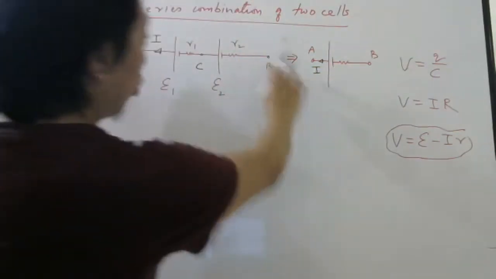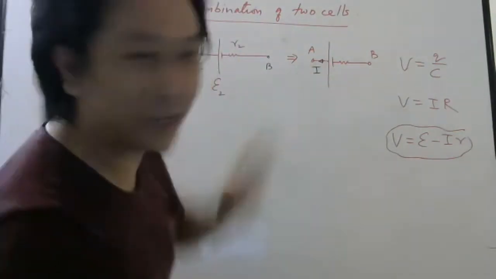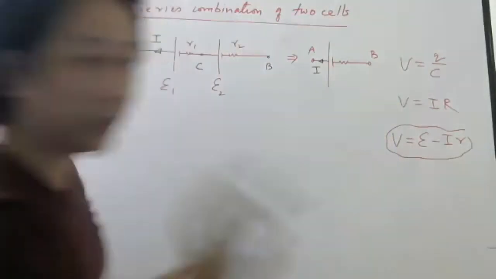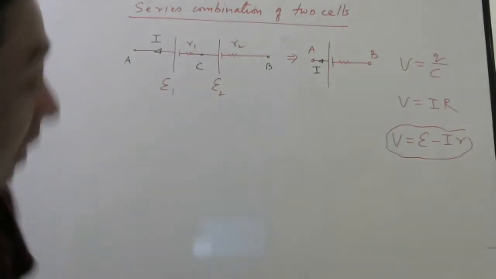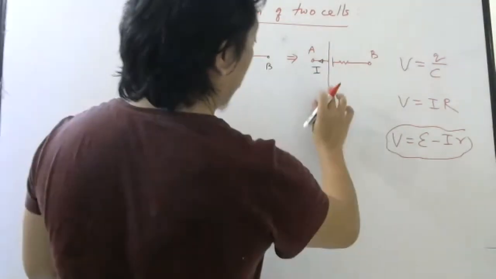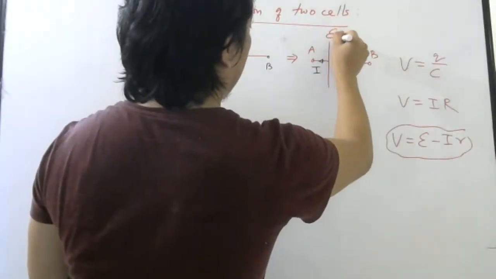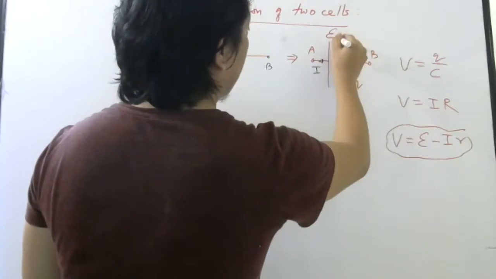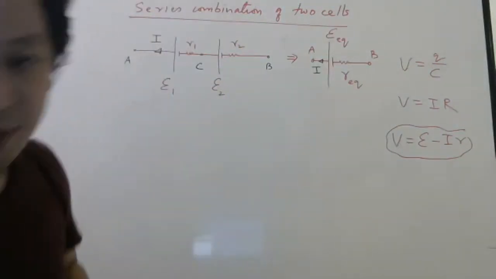Okay, don't think it is open circuit. If it is open, how can current flow? So there is an external resistance, which we don't need. Now, whatever EMF this battery or cell has, that will be called equivalent EMF. And this will be called equivalent internal resistance. E_eq, I am writing, okay, E_eq.